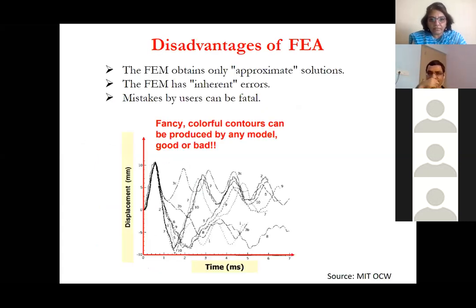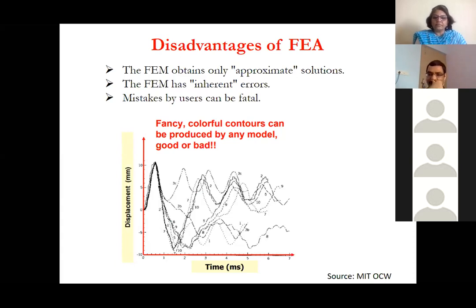The disadvantage is that, as I had said, it approximates the surface. So it is not an exact solution, it is an approximate solution, and it has inherent errors. There are some errors that can be there, and many times mistakes by users can be fatal. Whatever input you give, it's software, you solve it, and you get colorful, fanciful results.